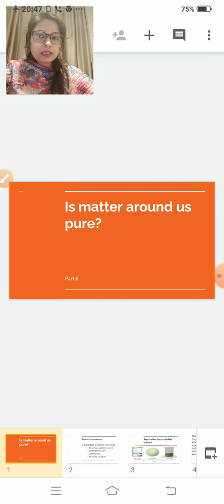What do you mean by physical and chemical change? Physical changes are those types of changes in which you will not get any new substance and you will get back to your original state by using any physical method. Clear? These types of changes are known as your physical changes. For example, sand and sugar, or salt and water, these you can separate out by using any physical method, by the help of evaporation. So these are your physical changes. Clear?